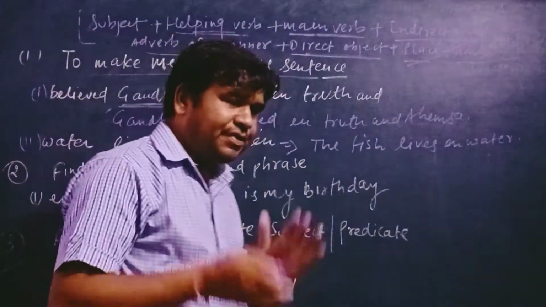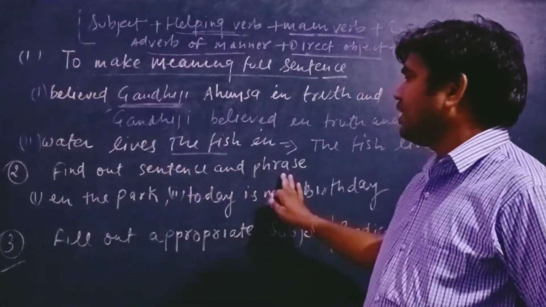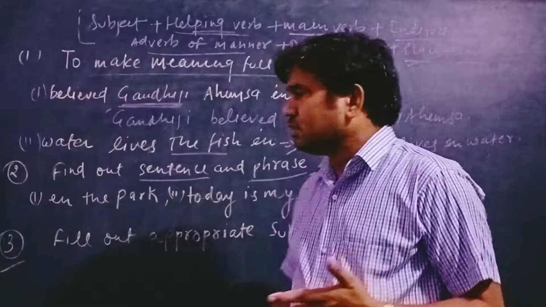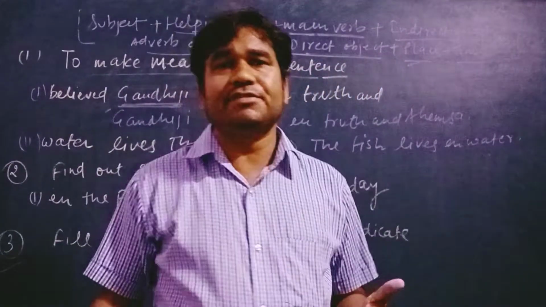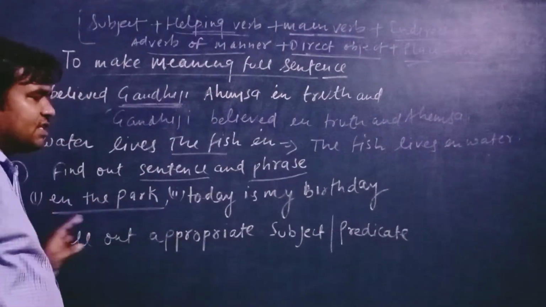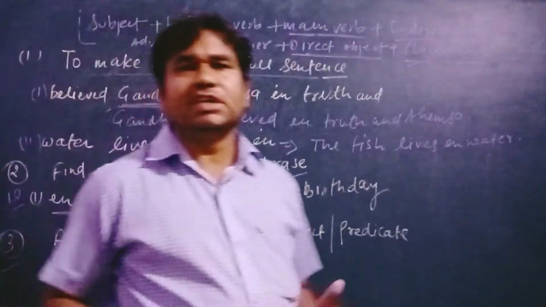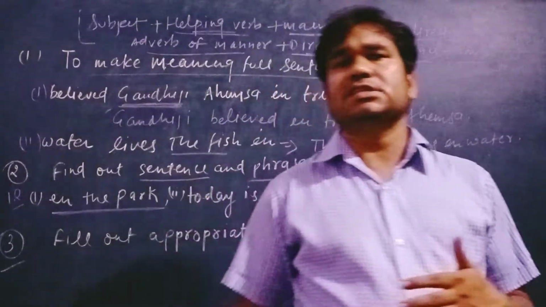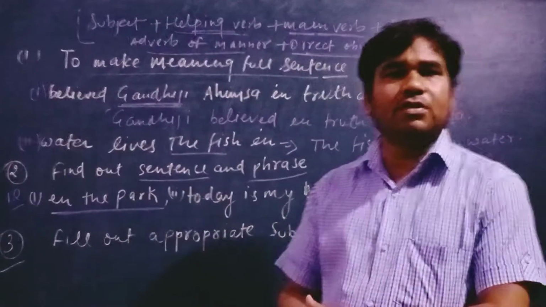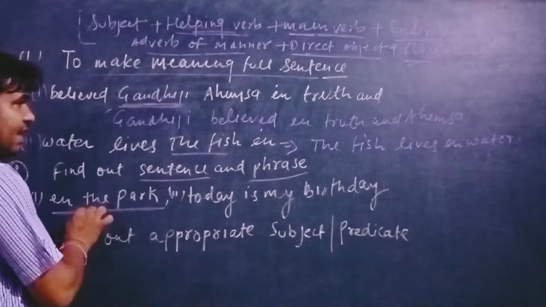After that, the second question the exam sometimes asks is to find out the sentence and the phrase. How do we find out the sentence and the phrase? So here you see, in the park. This is the first example, in the park. I have told you that a meaningful sentence is called a sentence. In the park cannot give a meaningful sentence. So it means in the park is a phrase.